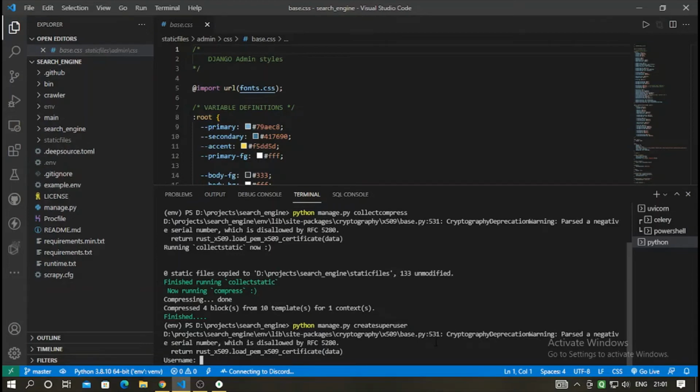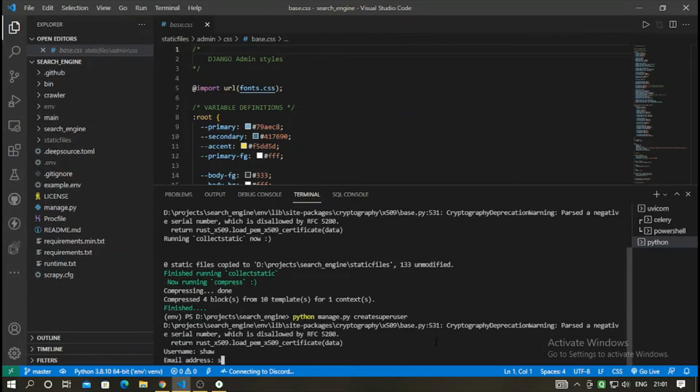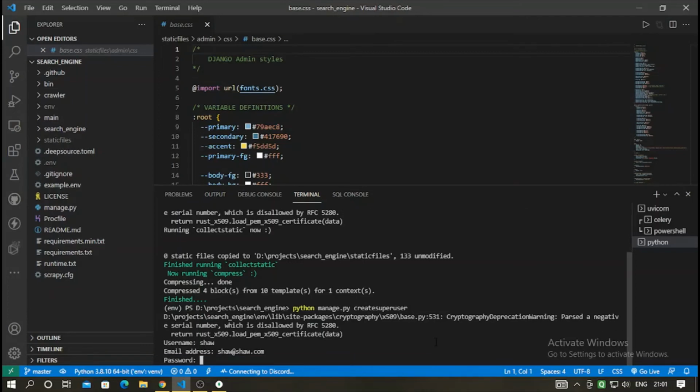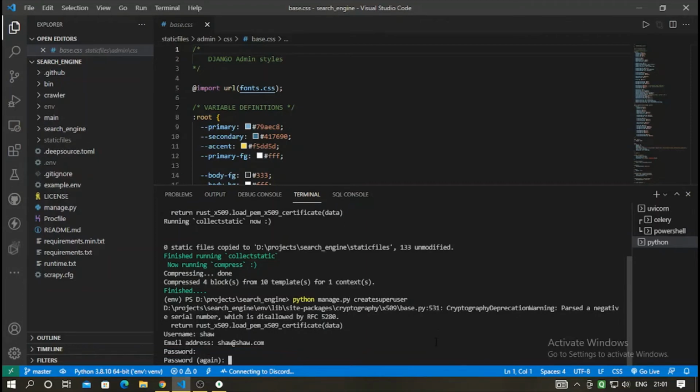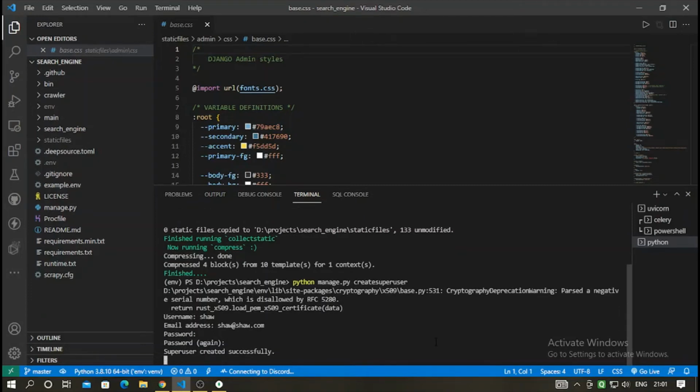Yeah, so first you have to choose a username. I'll select Shaw, and you have to select an email address, shaw@shaw.com. Press enter. Then you have to choose the password. It won't show since it's a password. And then again press enter. Superuser is created successfully.